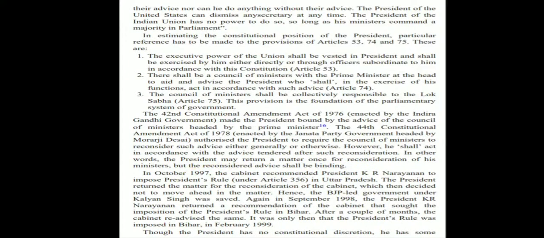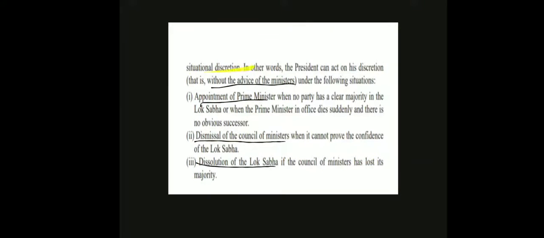Also, we'll see that the president might have no constitutional discretion, but he has some situational discretion, that is, where he can work without the advice of the ministers. So, what are the points? The appointment of the prime minister is done that way. Under the following situations, we have the dismissal of the Council of Ministers and the dissolution of the Lok Sabha. In all of these, the president does not require the advice of the ministers, so these are all situational discretion. So with this, we have ended the topic of president. I hope you've got a gist of all the topics I've tried to bring in.